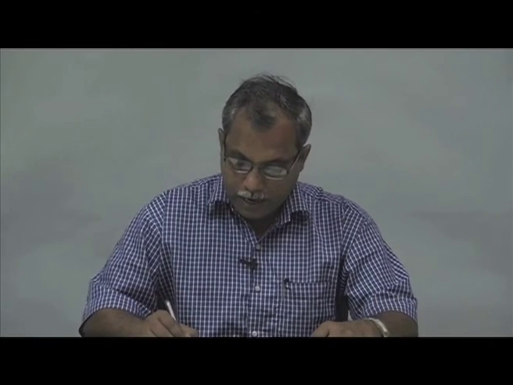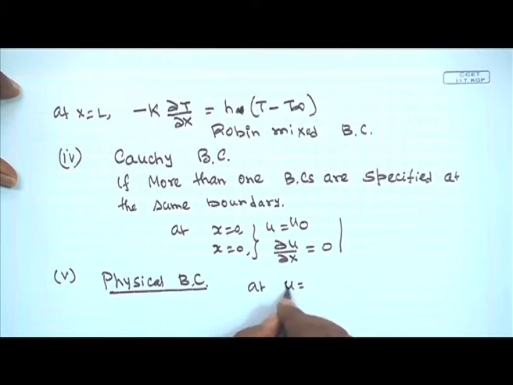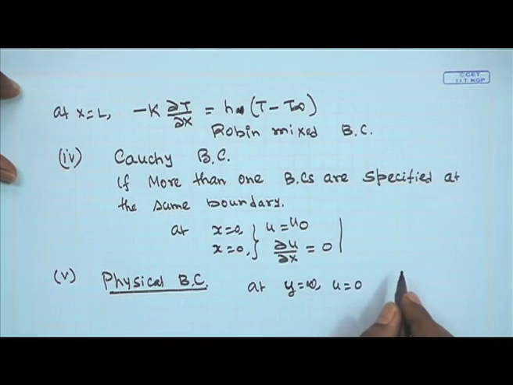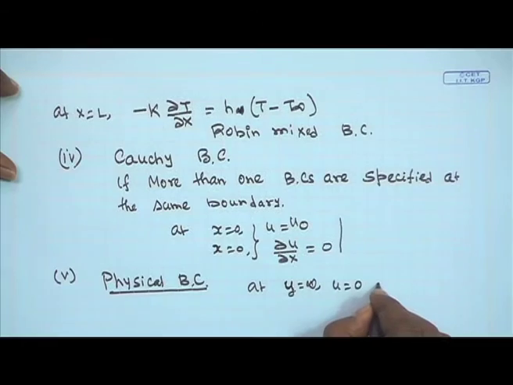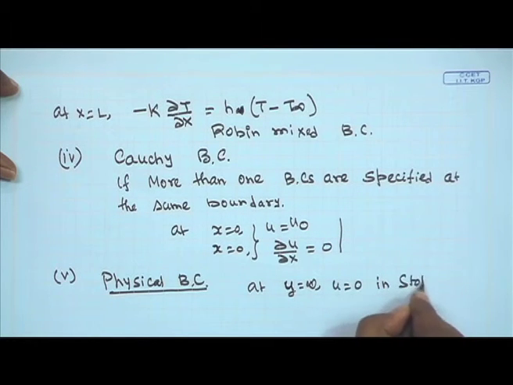So, at y is equal to infinity, u is equal to 0, if we keep a plate in a stagnant fluid and the plate moves in the x direction with a velocity u naught. This is known as Stokes' first problem. So, at y equal to infinity, u is equal to 0 in Stokes' first problem.